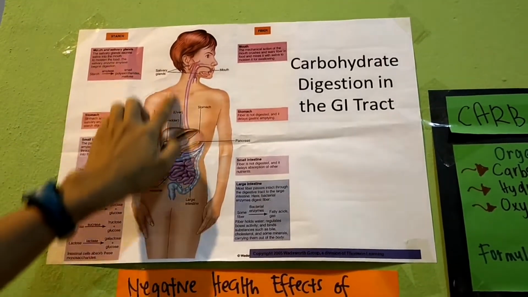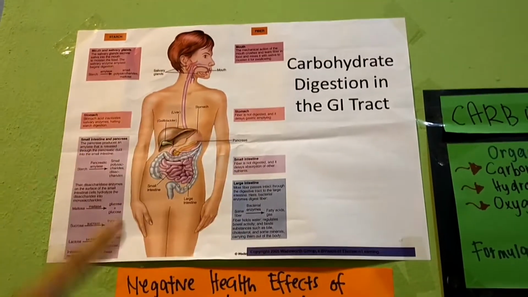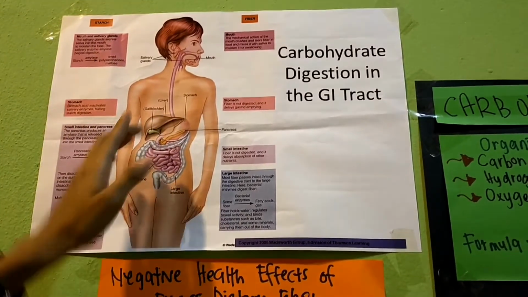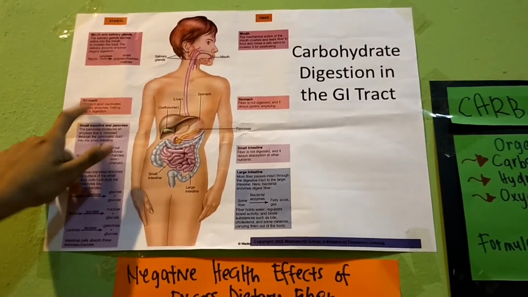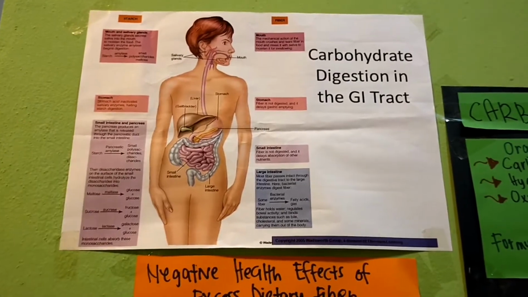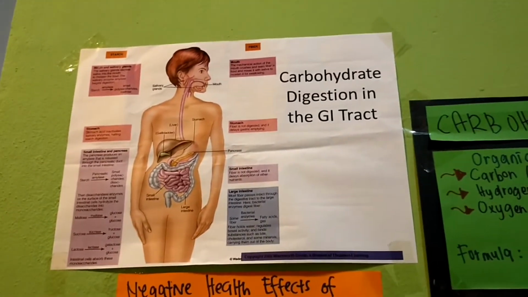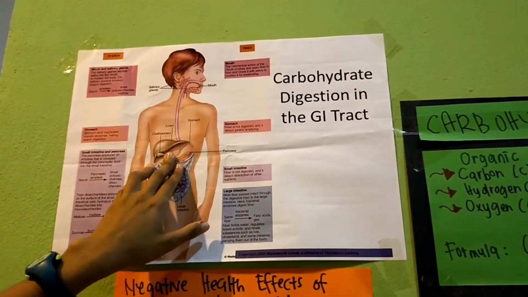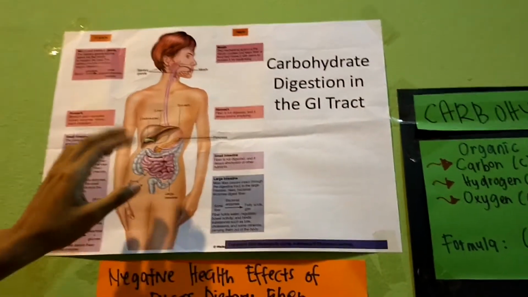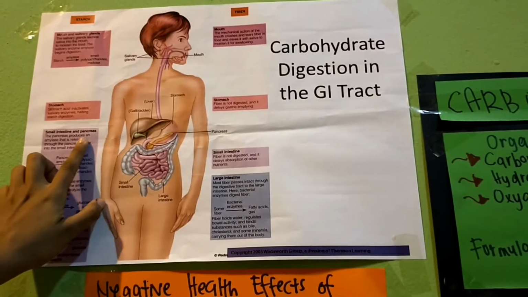The food flows to the stomach. The stomach acid inactivates the enzyme and stops the starch digestion, until the food goes to the small intestine and pancreas.